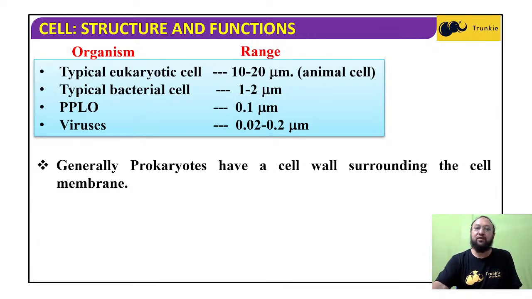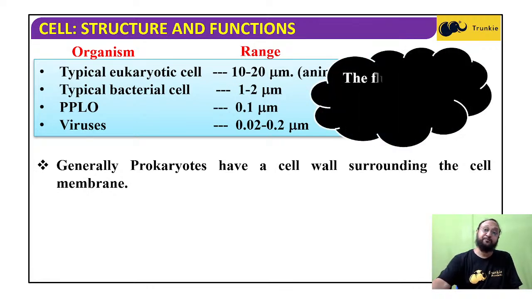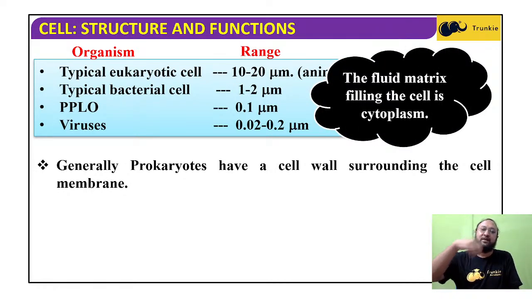Generally, prokaryotes have a cell wall surrounding the cell membrane, so the cell wall is present. The fluid matrix filling the cell is the cytoplasm.